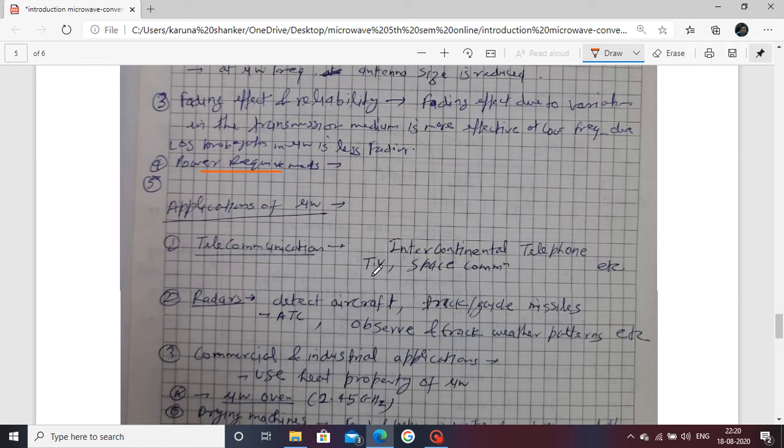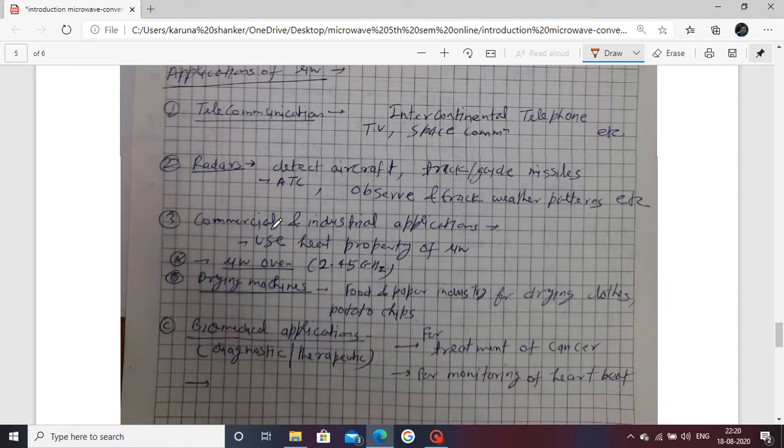Applications of microwave: telecommunication, radar, commercial and industrial applications, drying machine, biomedical applications. Telecommunication means TV, space communication, telephone; radar means aircraft tracking, guided missile, ATC, air traffic controller, ATC full form.